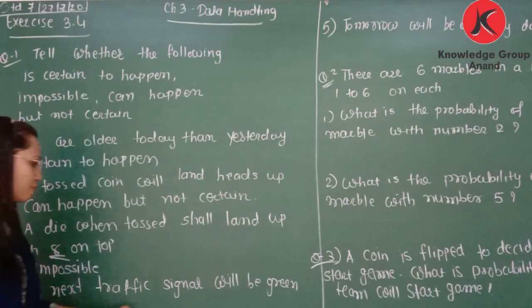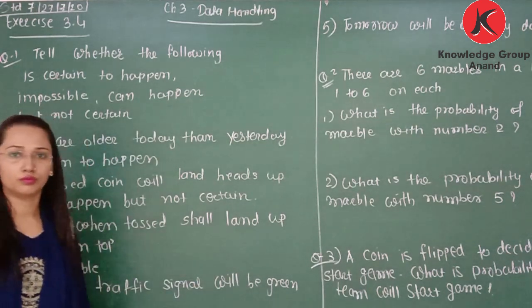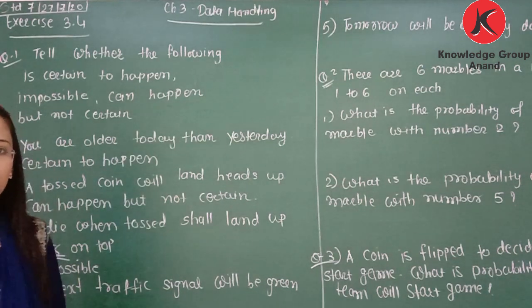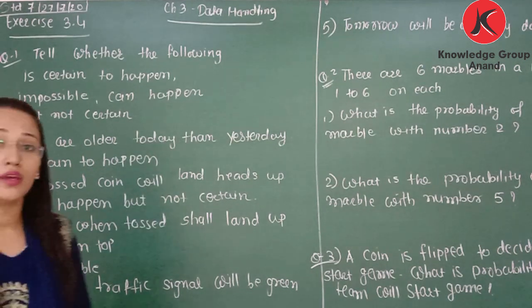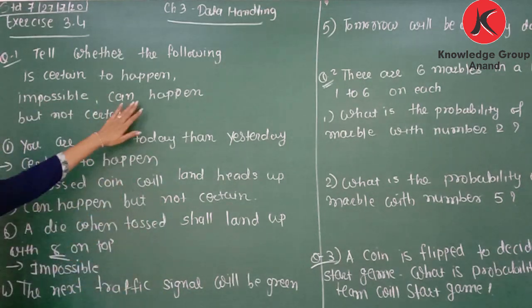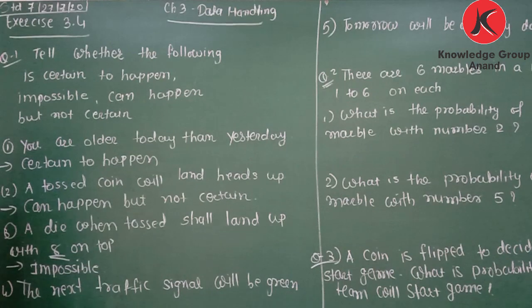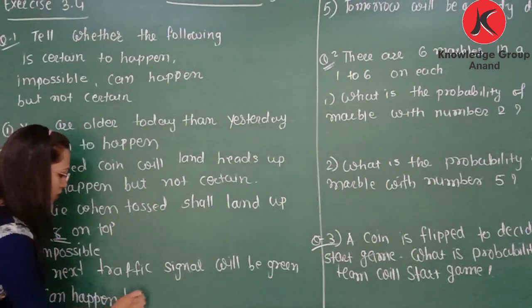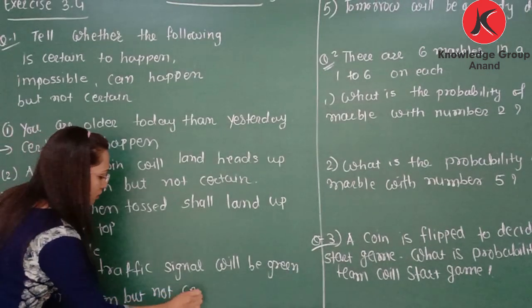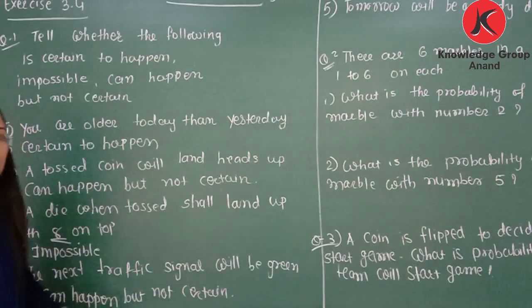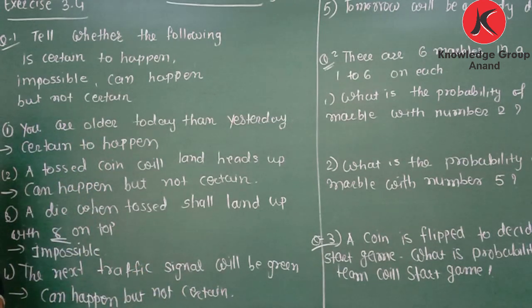The next traffic signal will be green. From the traffic signal, we cannot say whether it is green, or it may be red, or it may be yellow. So it can happen but not certain. It is not always true that the next traffic signal will be green.